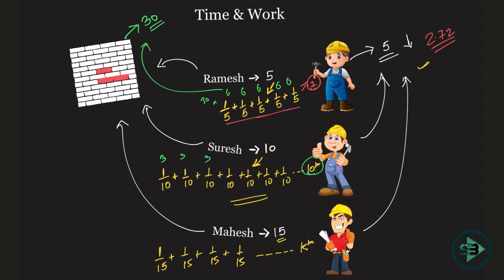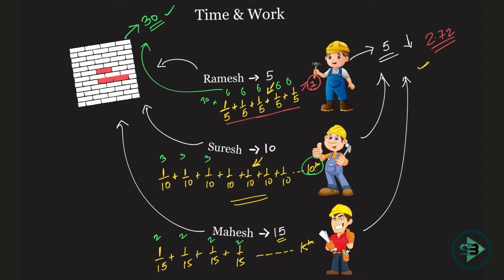Similarly for Mahesh, you can see that he does 1 by 15th. Okay, what is 1 by 15th of 30? 2 bricks. 2 bricks he'll put in one day, 2 bricks the second day, 2 bricks the third day, 2 bricks the fourth day, and till the 15th day he will put in 2 bricks per day, such that he will put in 30 bricks in 15 days and he'll finish the work.